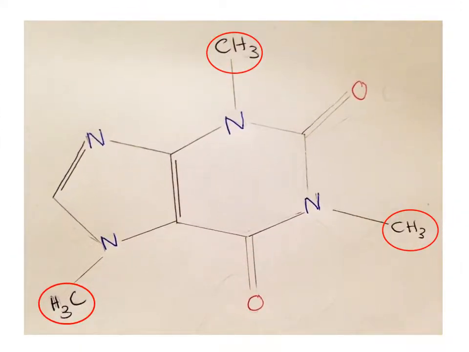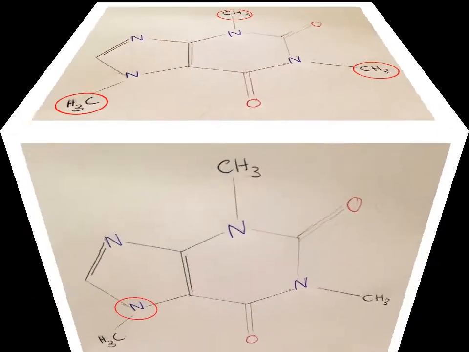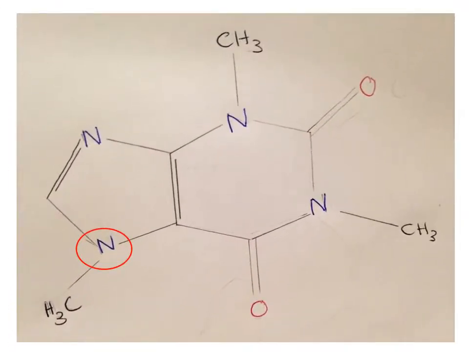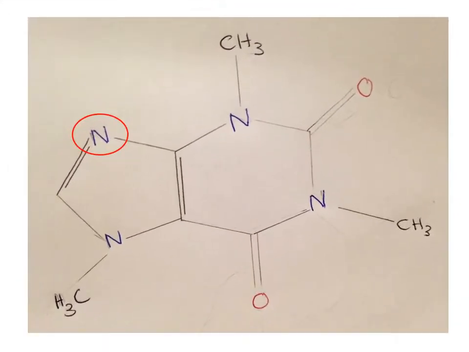The red circles show the tetrahedral shape that is formed by the carbon with the nitrogen and the 3 hydrogen atoms. The red circled nitrogen makes 3 single bonds with carbon atoms. This nitrogen has 1 lone pair and has a pyramidal shape. The nitrogen in the red circle has 1 lone pair and has a bent shape. This nitrogen bonds with 2 carbon atoms.